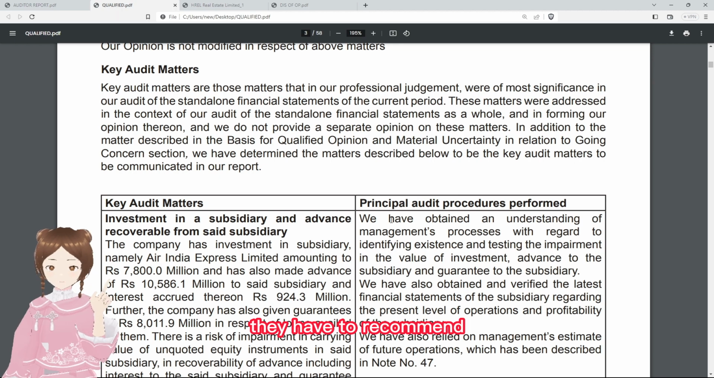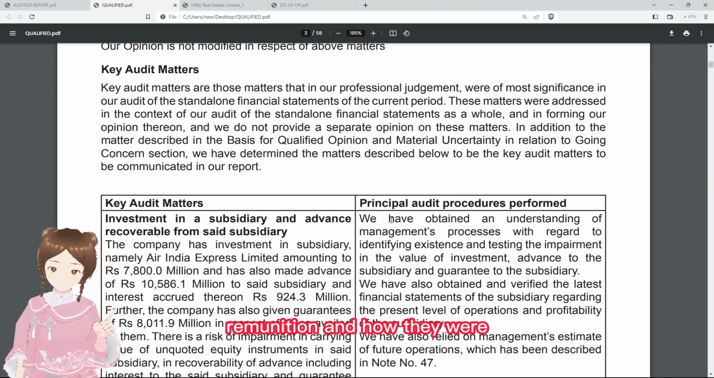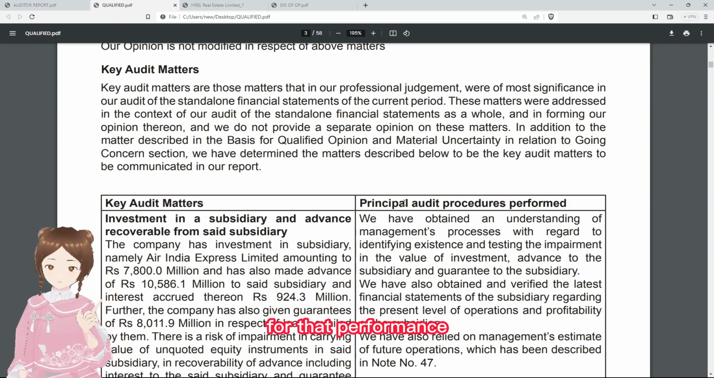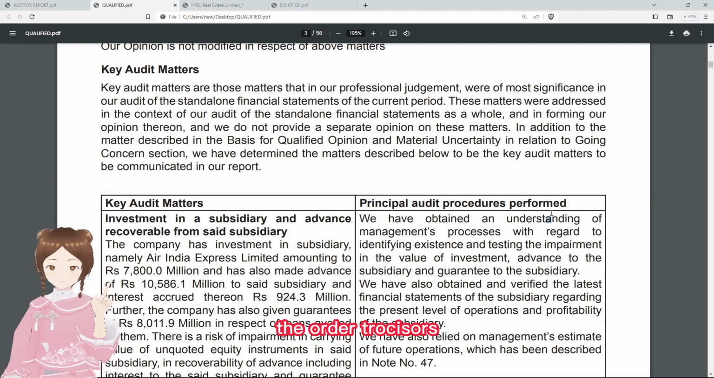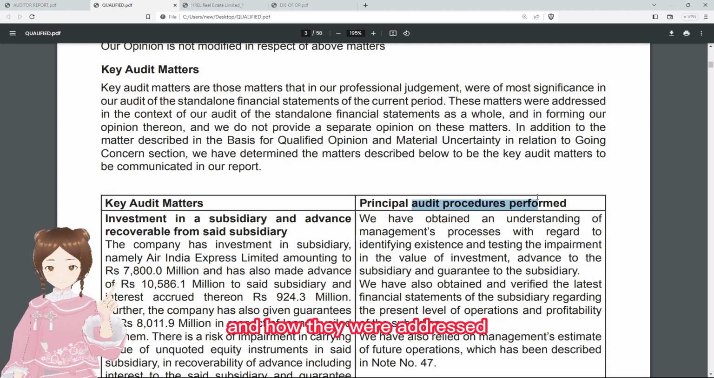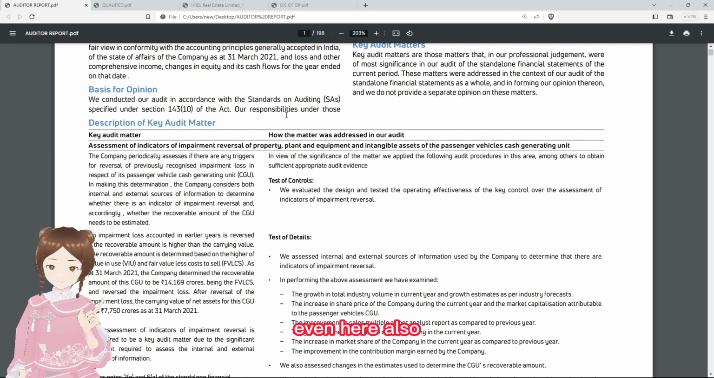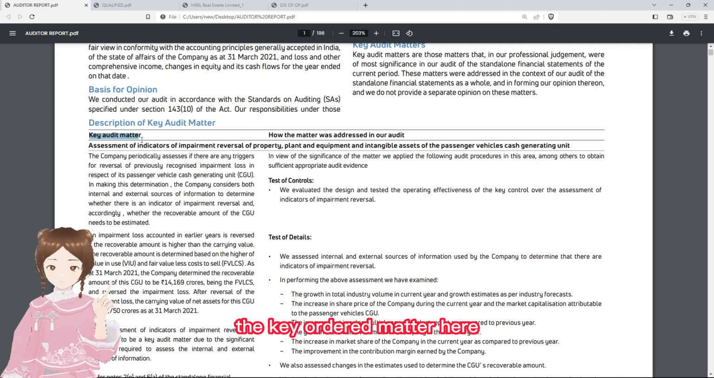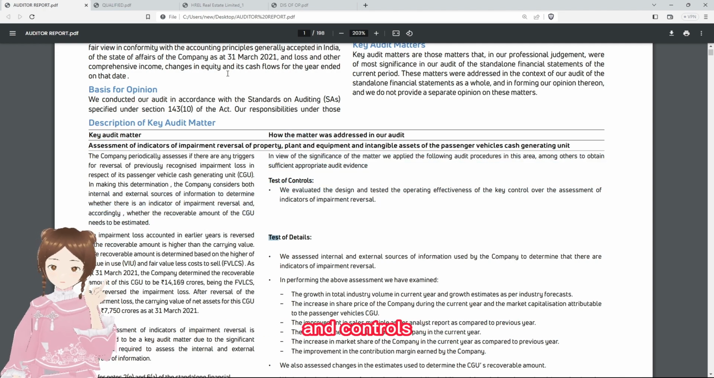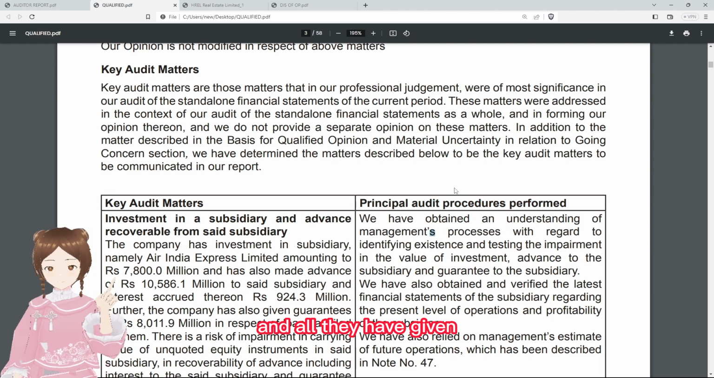First thing, they have to recommend the names of the auditor, remuneration, and how they were performing the audit. That's why, for that performance only, they have given the audit procedures: what all the key audit matters were that were communicated to TCWG and how they were addressed. Even here, the key audit matter and how the matters were addressed with regards to test of details and controls, they have given.